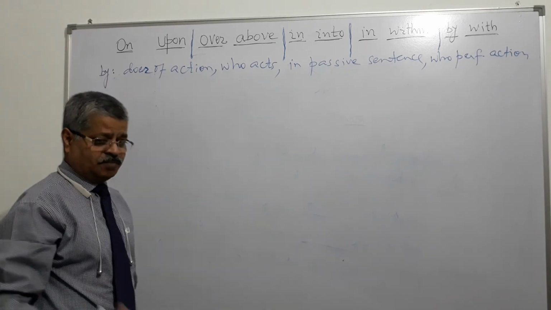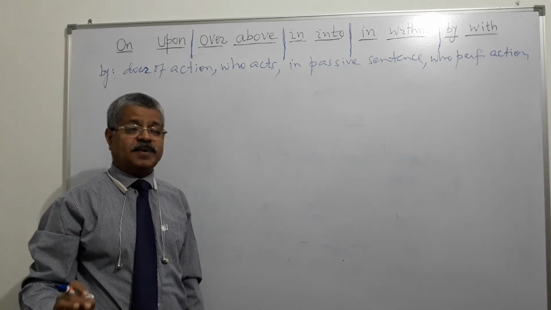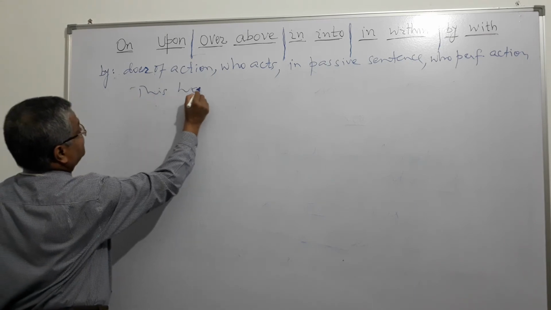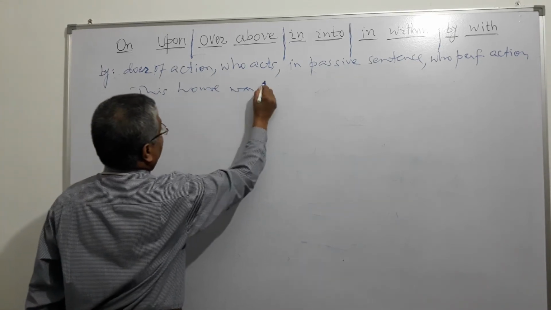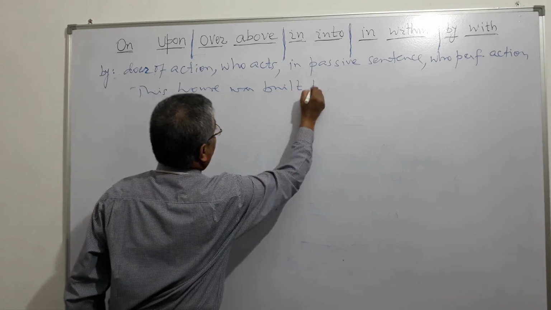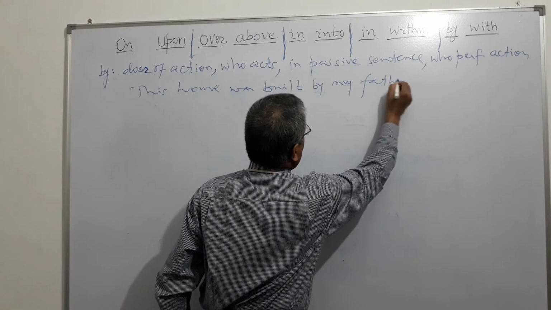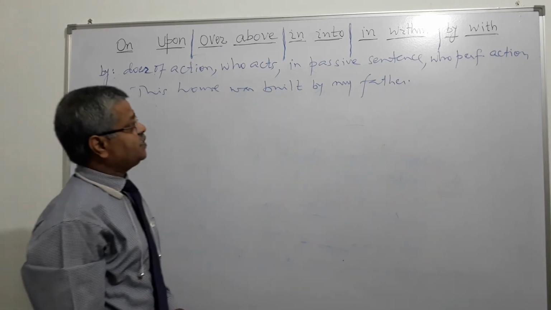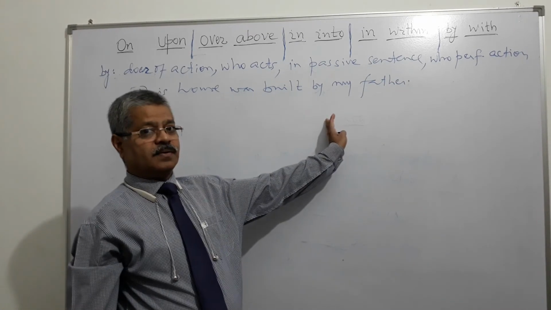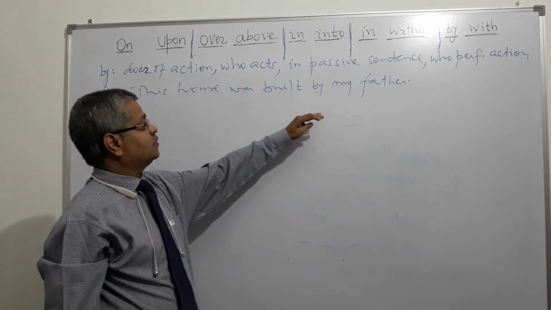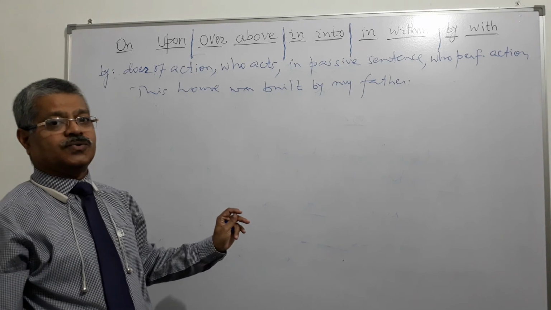Like I can say, this house was built by my father. So this is a passive sentence. What is the active? My father built this house.